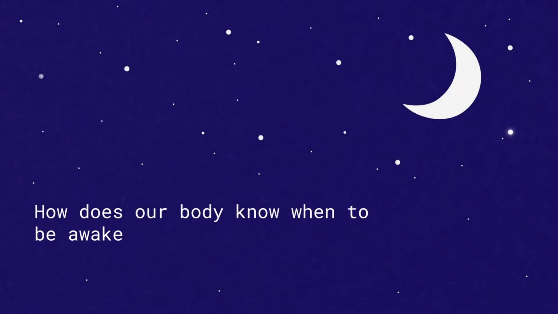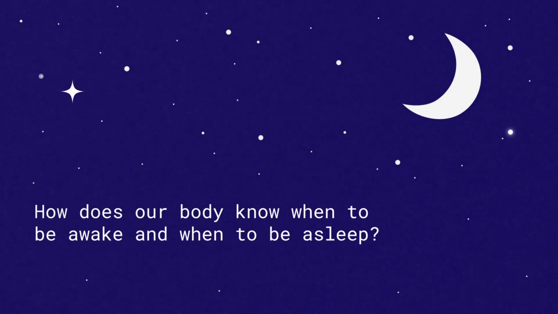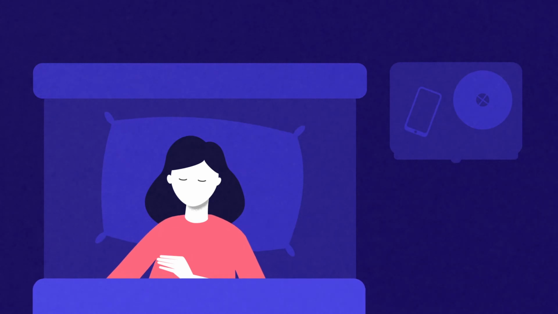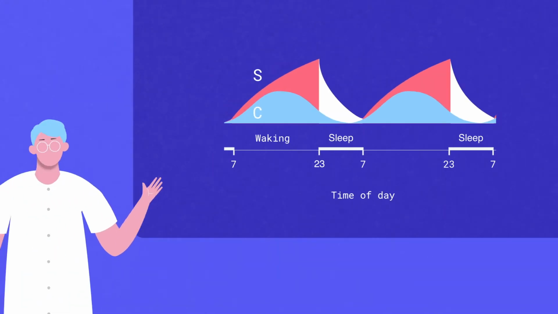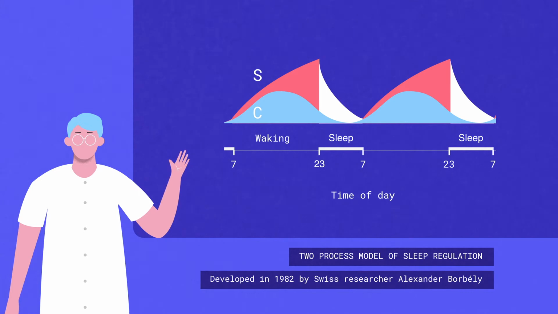Does our body know when to be awake and when to be asleep? We spend around 1/3 of our lives sleeping, but being able to sleep well is actually quite a complicated process. Scientists therefore developed the two-process model of sleep regulation to help explain how sleep and wake are controlled. According to this model, two processes regulate our sleep-wake pattern.